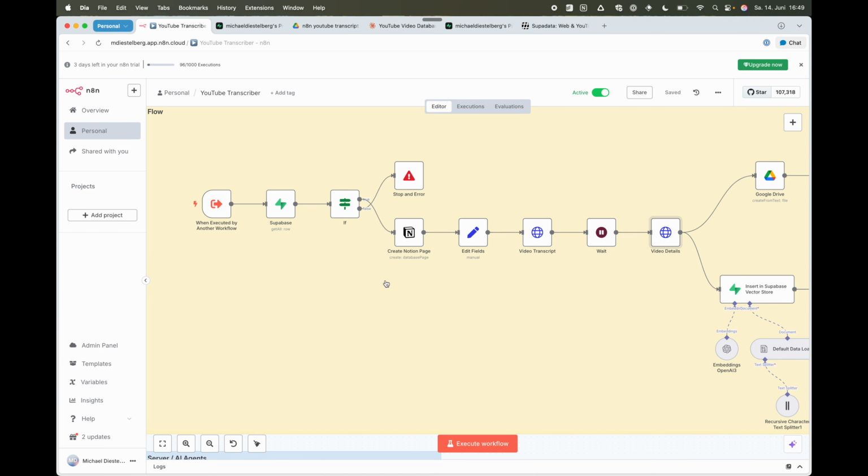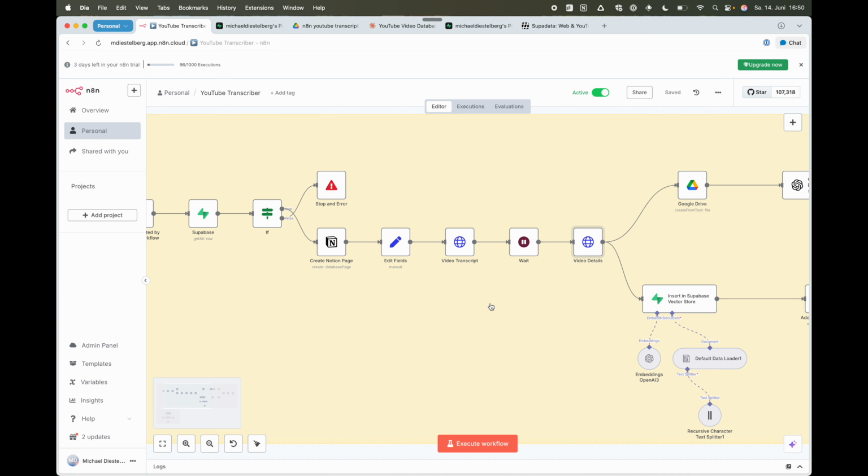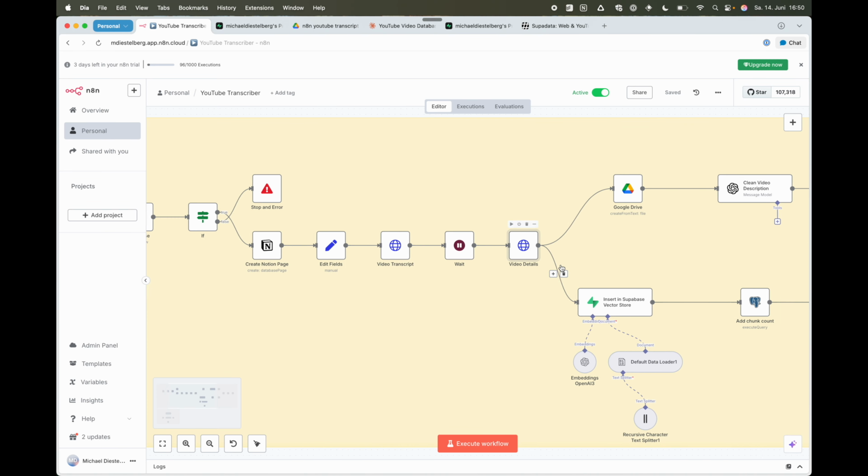If not, it will create a new page in my Notion database that I have for the YouTube knowledge base, which gives me another way of keeping a record of what I already have in my YouTube knowledge database. It will use a third-party service called Superdata to get the actual video transcript and the video details that are needed in order to populate, for example, that Notion field and the metadata fields in Supabase.